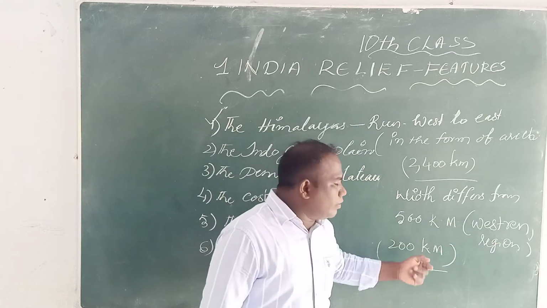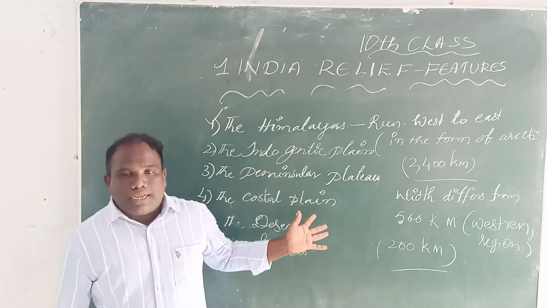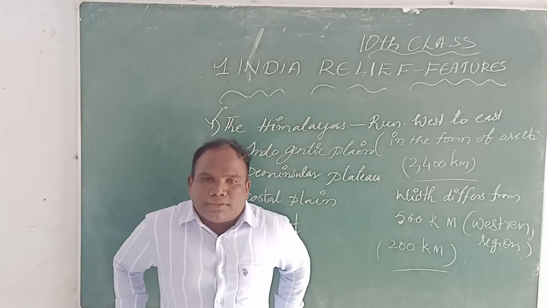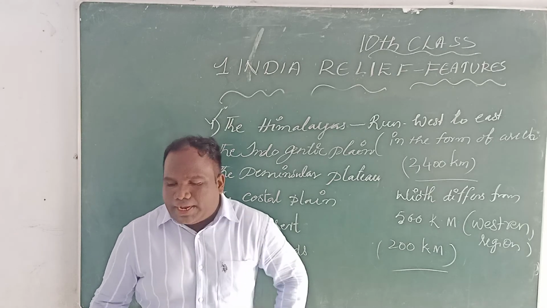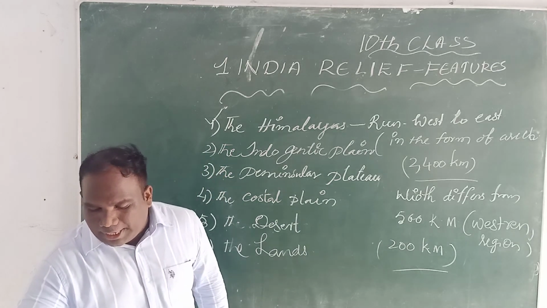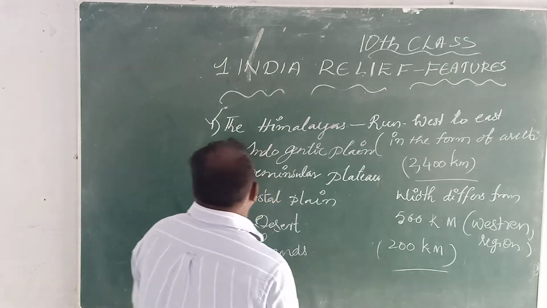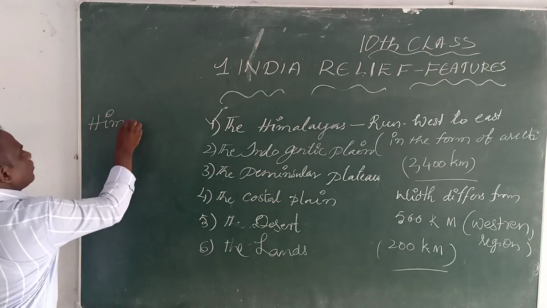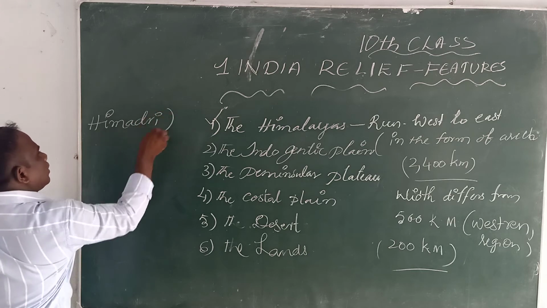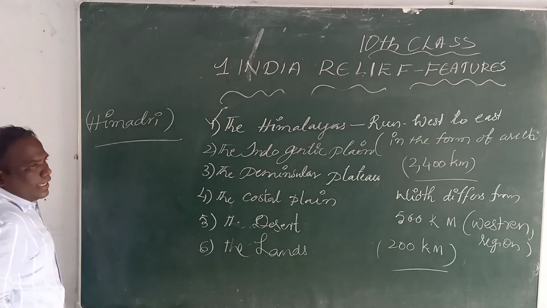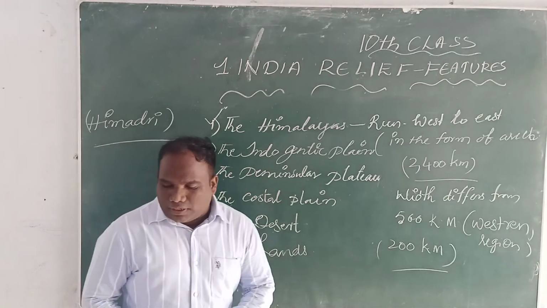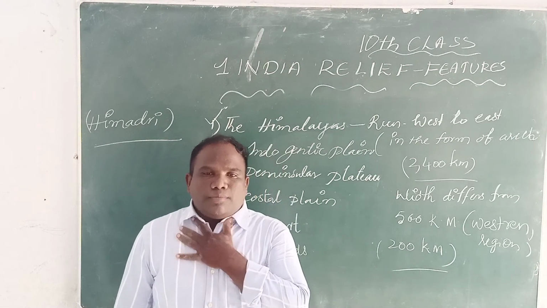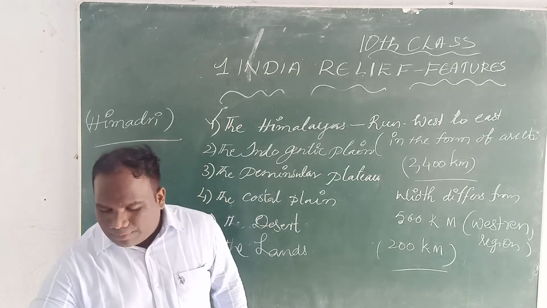The northernmost, the Greater Himalayas, are called Himadri.